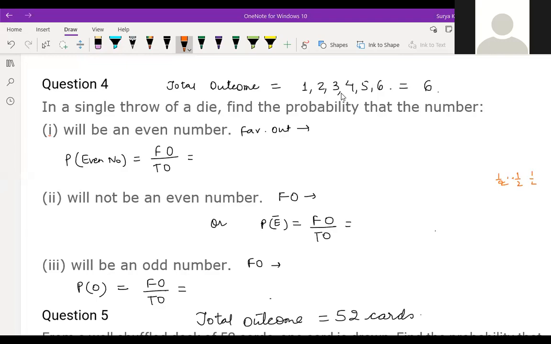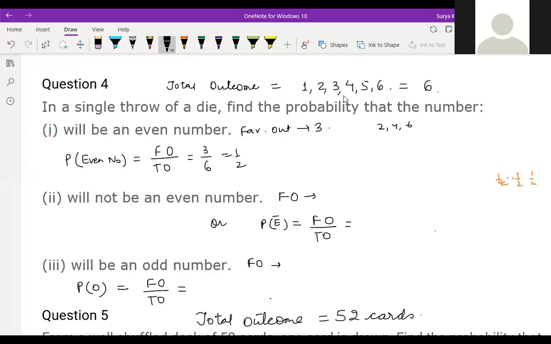1 by 2, 1 by 2, 1 by 2. Yes. All of you are getting, children? Anyone who is having doubt in 1 by 2, 1 by 2, 1 by 2? Here even number is what? 2, 4, 6. So favorable outcome is 3. So 3 by 6. Answer is 1 by 2.